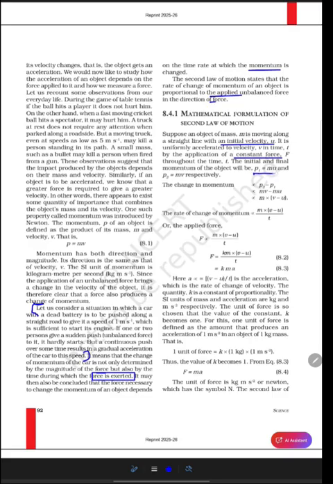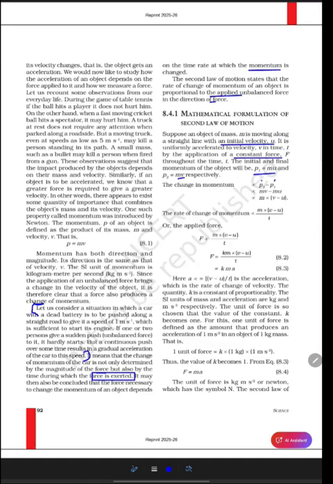So p1 is the initial momentum. That means when the car starts accelerating, p1 is equal to mu, and p2 is the final momentum, that is p2 is equal to mv, where u and v are the initial and the final velocity. So the change in momentum is directly proportional to final momentum minus initial momentum. So p2 minus p1, that is mv minus mu. Take m as common, we get the expression m into v minus u.